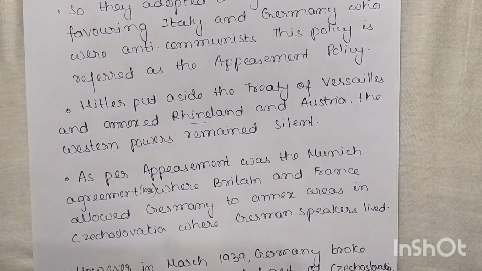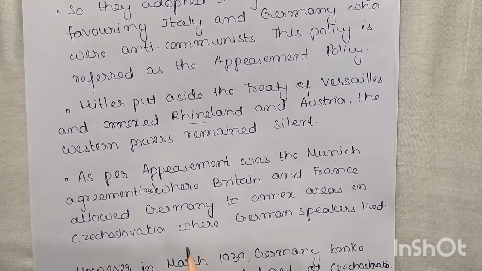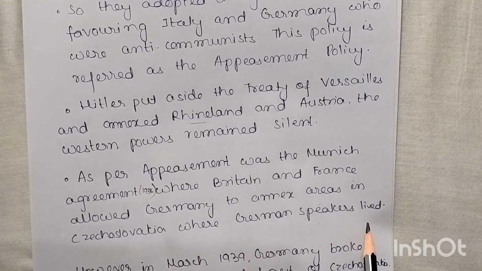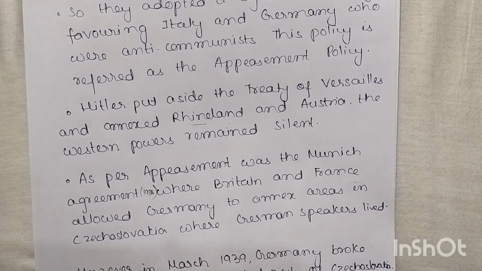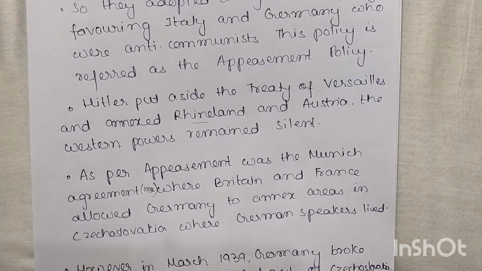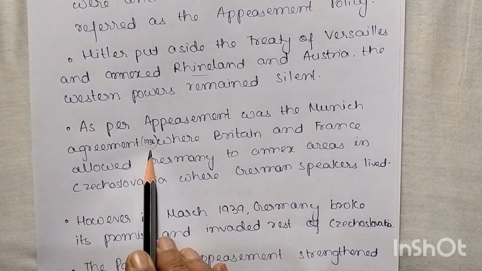An example of appeasement was the Munich Agreement. A settlement was made in Munich, where Britain and France allowed Germany to annex areas in Czechoslovakia where German speakers lived. So as per the treaty, this much area in Czechoslovakia where the German people are, you can annex that one. So the settlement was there and Germany just annexed that area. This happened in 1938.